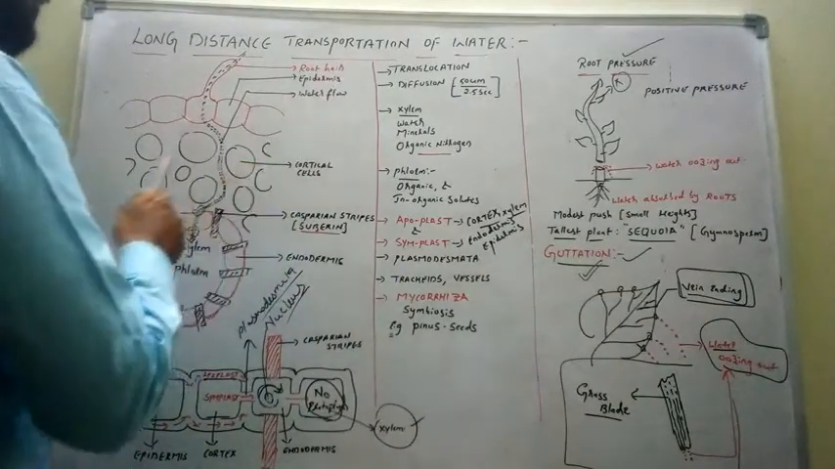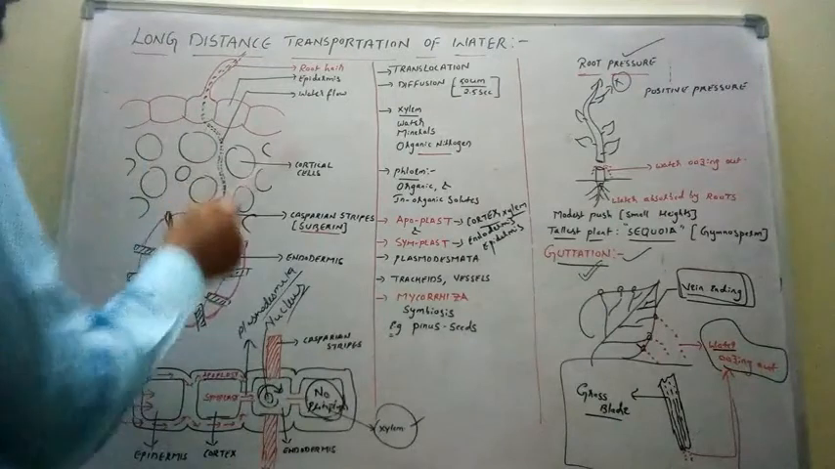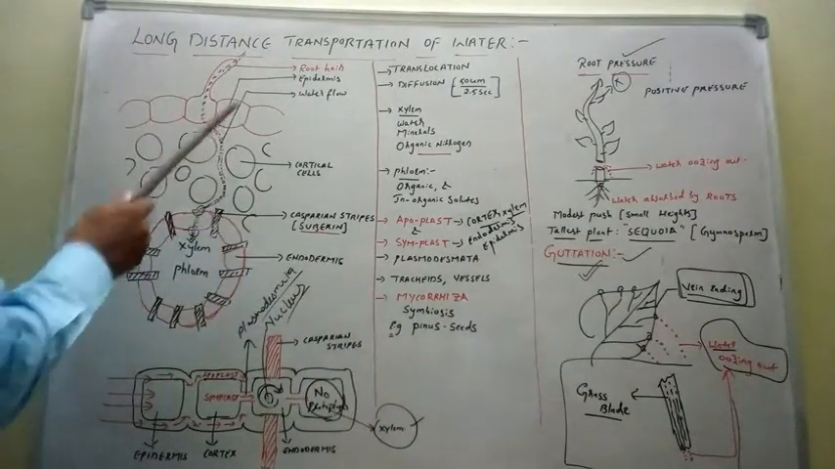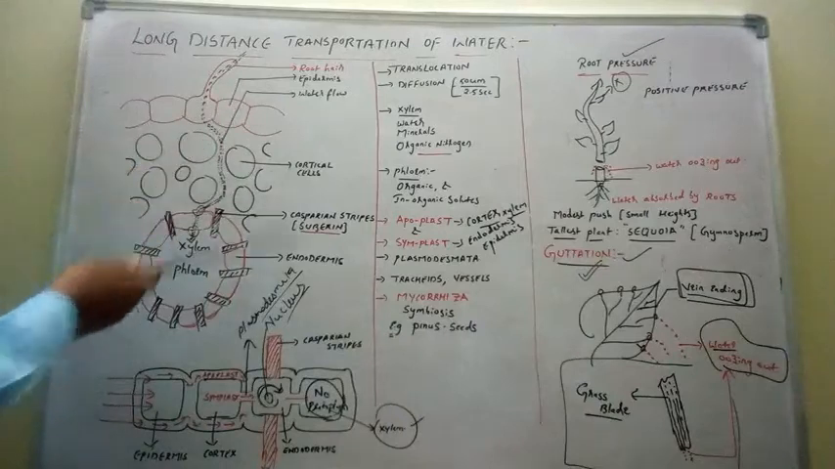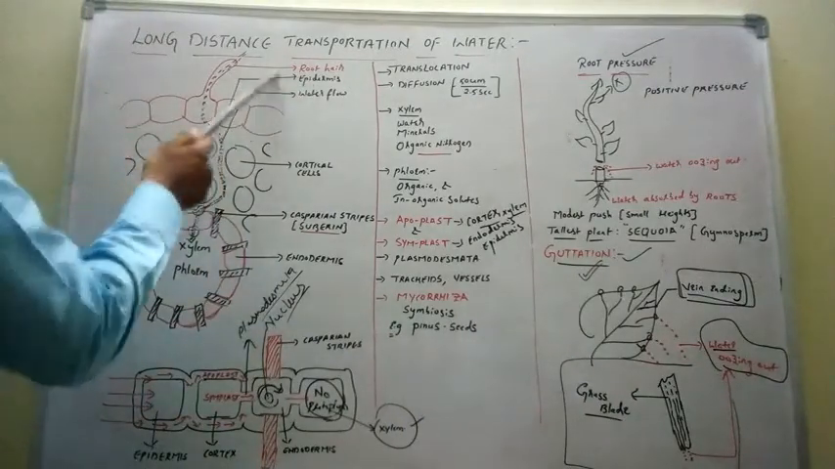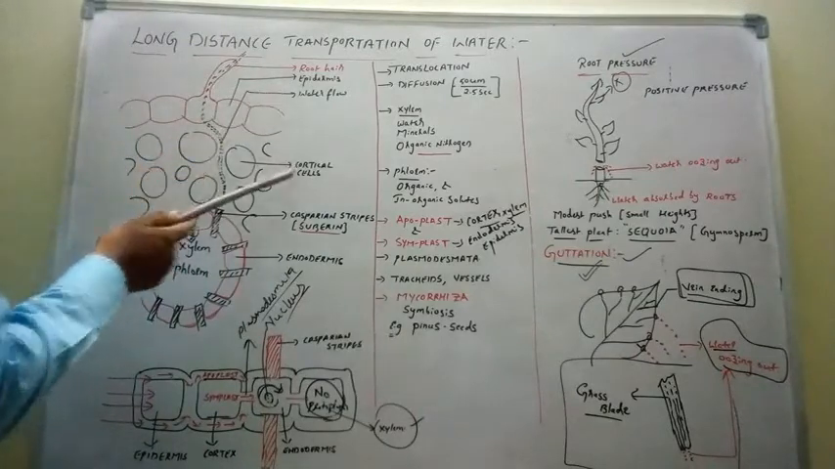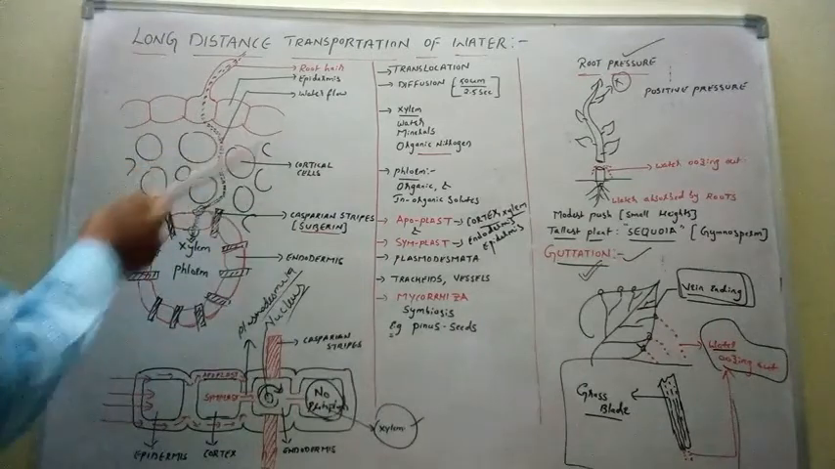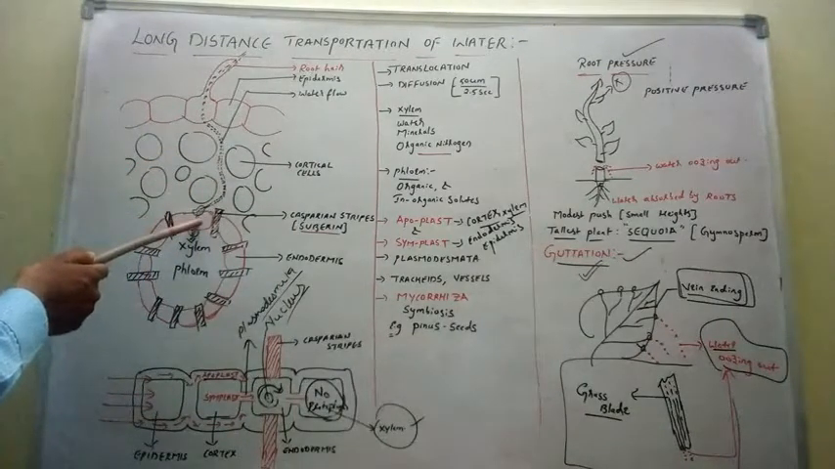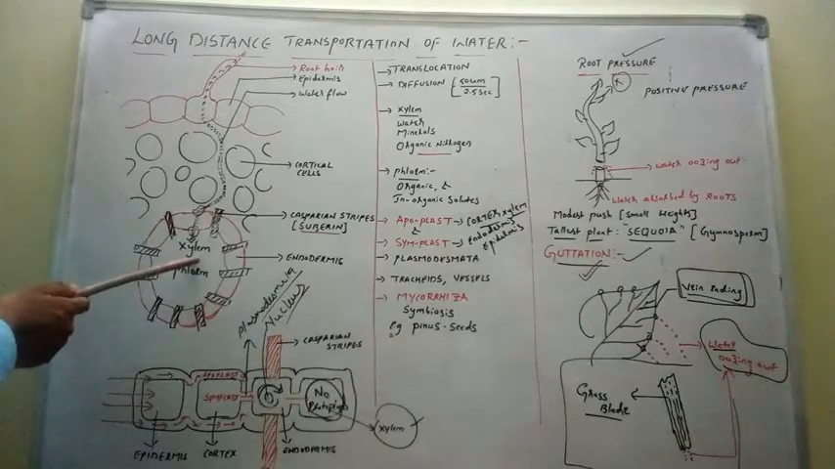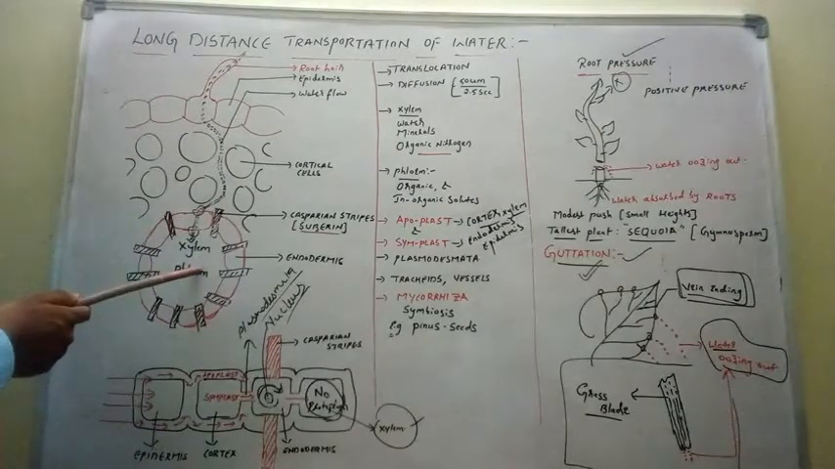Now, if you see the absorption of water by the plant, this is the transverse section of the root. The root in transverse section shows the following layers. The first one, epidermis. This is the epidermis and epidermal cells. The second region is the cortex. These are the cortical cells. The third region is the endodermis. These are the endodermal cells. And the last one, vascular bundles, xylem and phloem.